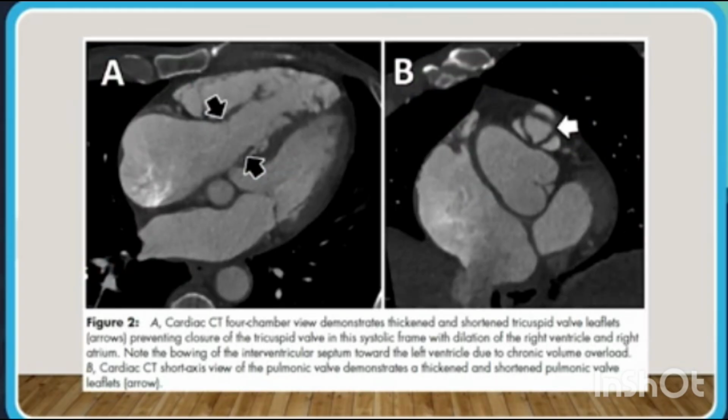Cardiac CT 4-chamber view demonstrates the thickening and shortened tricuspid valve leaflets. We can see in image A the thickening of the tricuspid valve leaflets, which ultimately leads to dilatation of the right ventricle and right atrium. Moving of the interventricular septum towards the left side of the heart due to chronic volume overload can be seen.